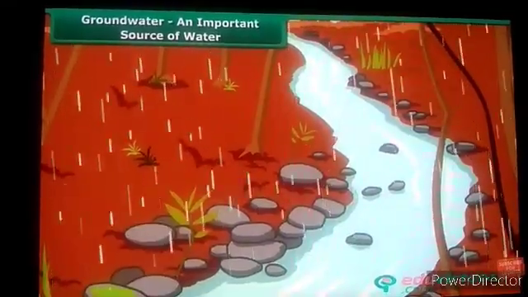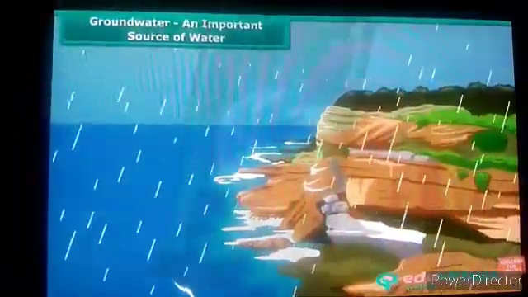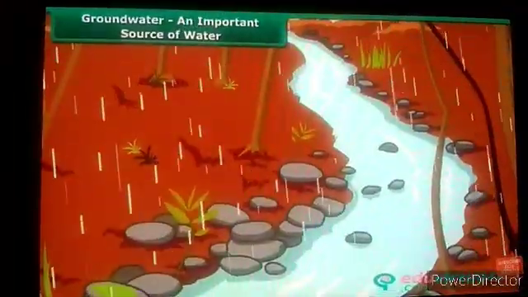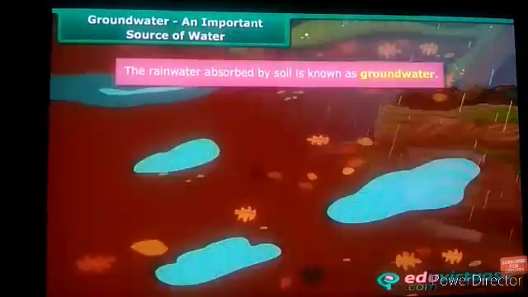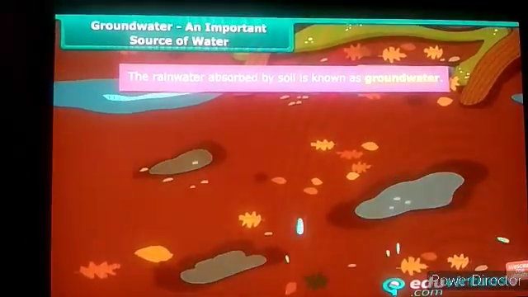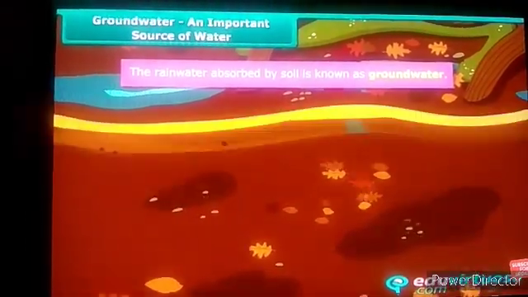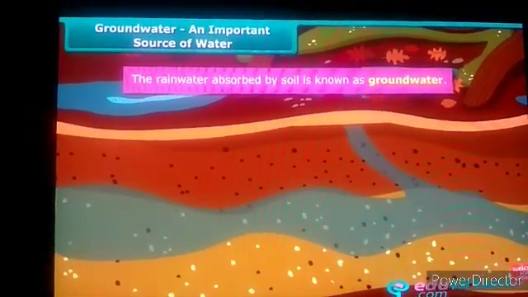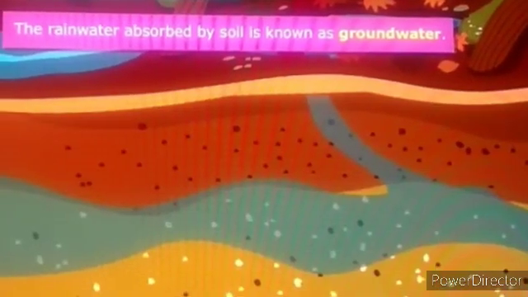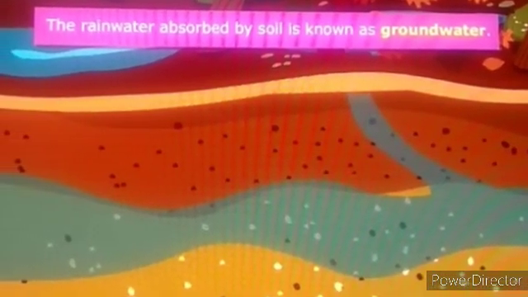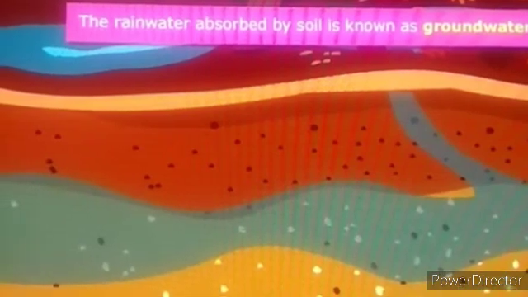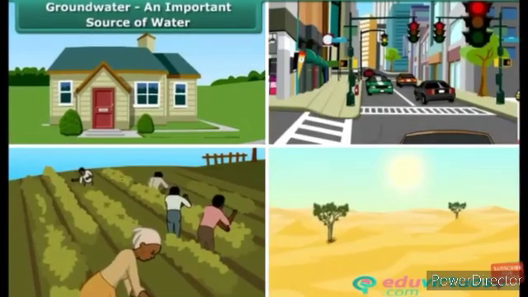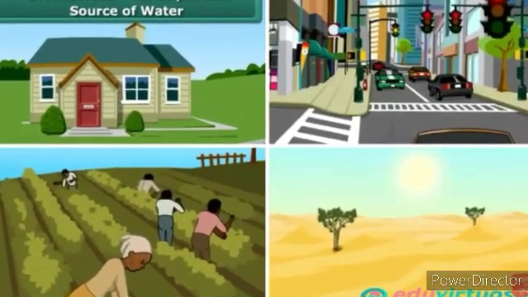Not all the rainwater flows into rivers and ultimately into oceans, some of it is absorbed by the soil. This water is known as groundwater, although it is not visible. It is almost everywhere, flowing beneath the ground under your homes, cities, farms and deserts.